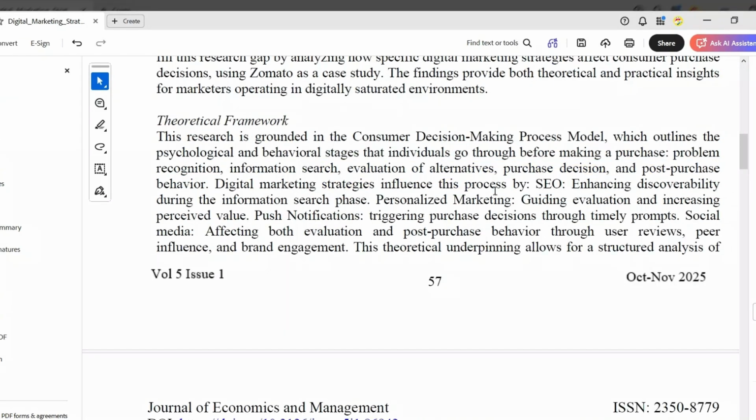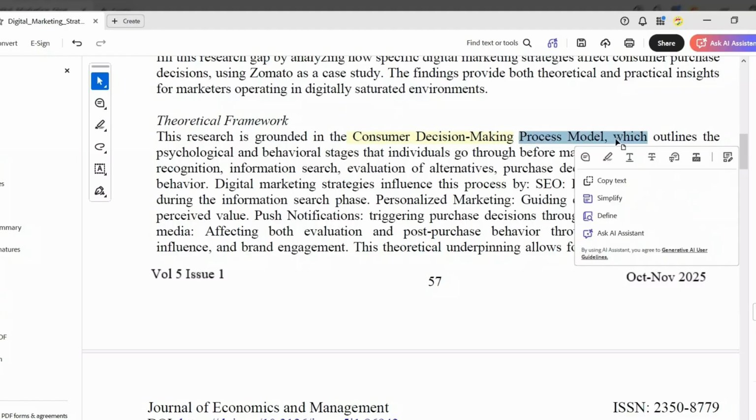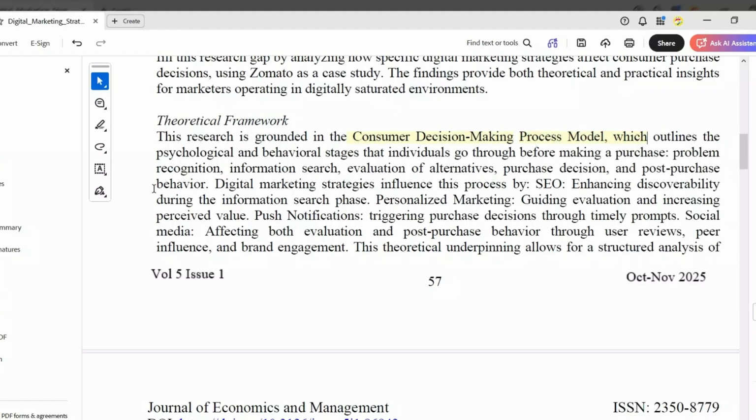Now, after finding the problem, we have a theoretical framework section, and we can also extract the theories used in this paper. In this paper, it is clearly seen that the consumer decision making process model is used to outline the various psychological and behavioral stages that individuals go through before making a purchase. So this is the theory used by the author for studying the psychological and behavioral stages of the individual.